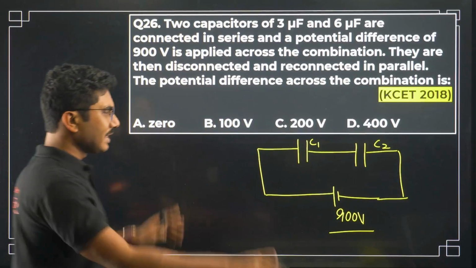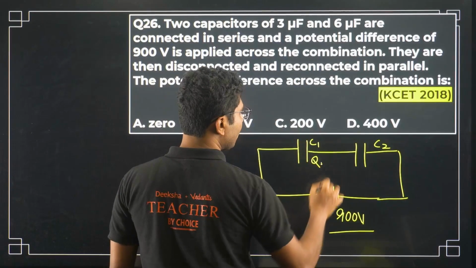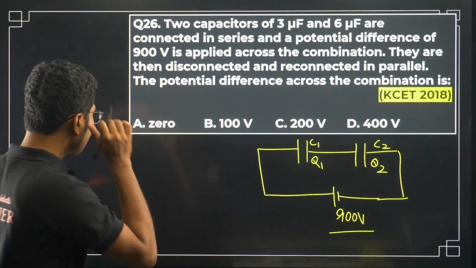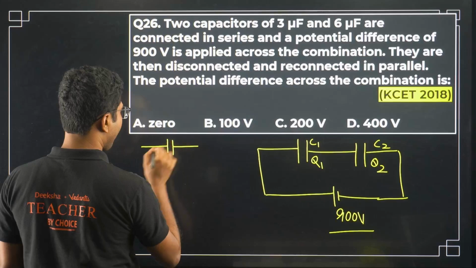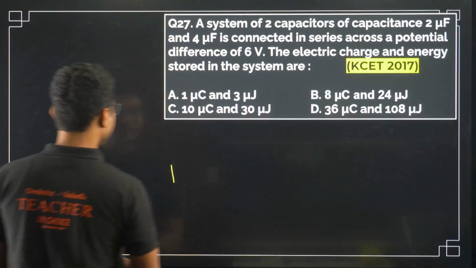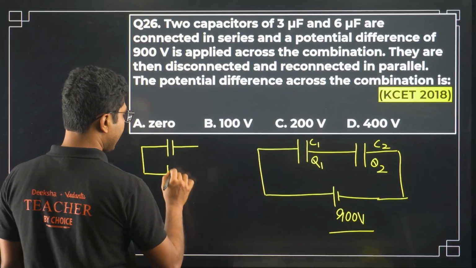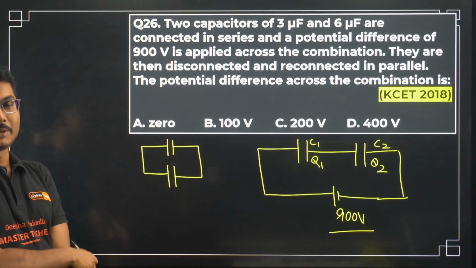Now once everything is done, you disconnect them. So suppose this one has some charge Q1, this one has some charge Q2. Now once you connect them like this, now this is a very difficult question, not super easy, but I will try to make it as easy as possible. What happens when you connect them in parallel?